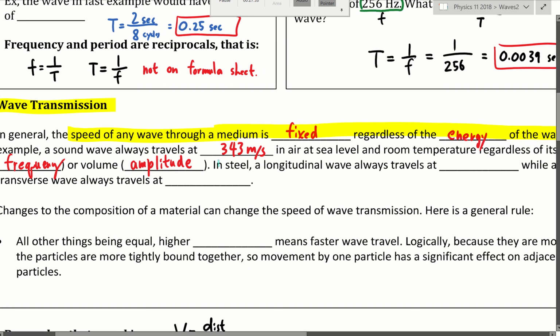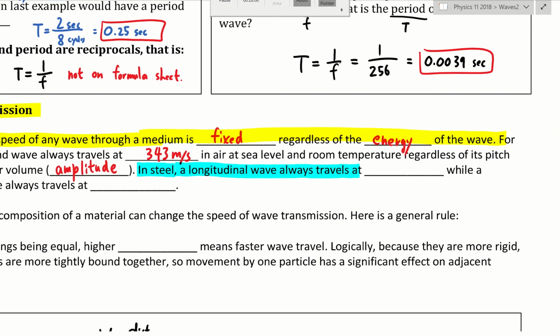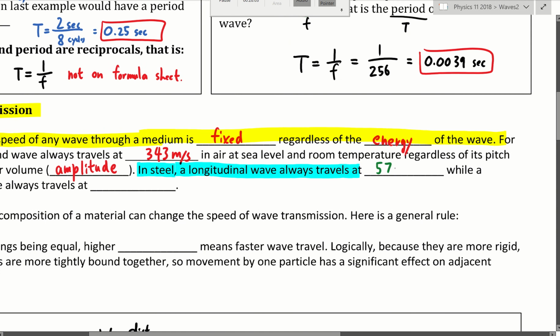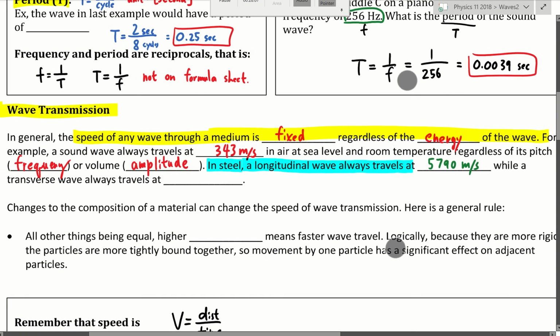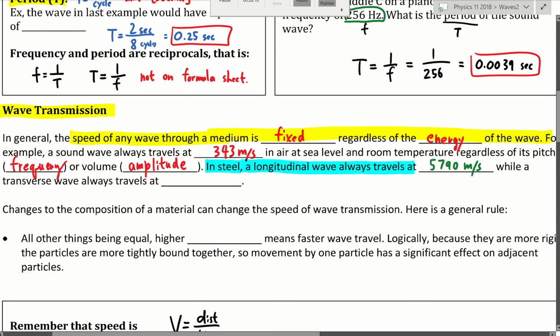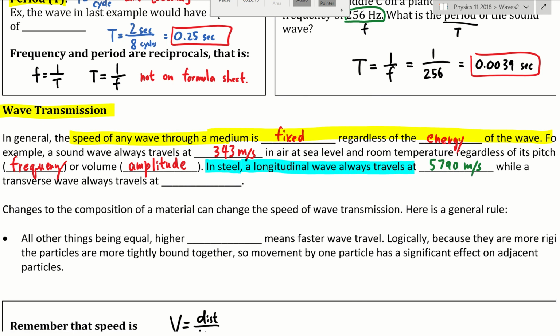Now, however, in solid steel, a sound wave, like a longitudinal wave, will always travel at a speed of approximately 5,790 meters per second. So in solid steel, a sound wave can actually go like 15 times faster than in air. So a sound wave going through a solid is actually faster than a sound wave going through air, which is surprising, but not really surprising.